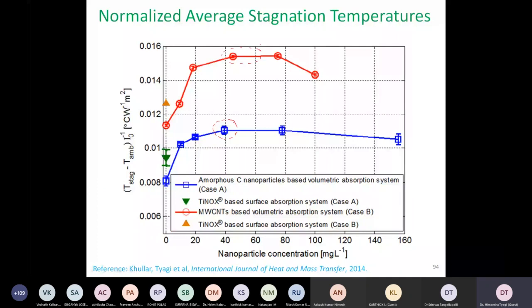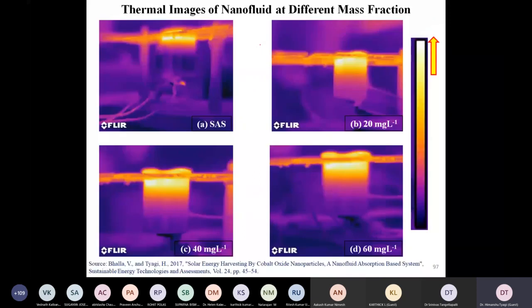Then we wanted to do it for the flowing condition. Again, we repeated it under the stagnation condition first. This I'll skip because it shows a similar thing. The only additional thing here is these IR images. In addition to the thermocouples present over here, which give us good readings, we also had an IR camera from which we got readings as well.